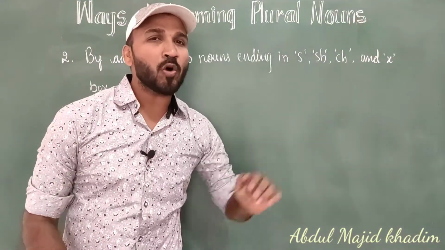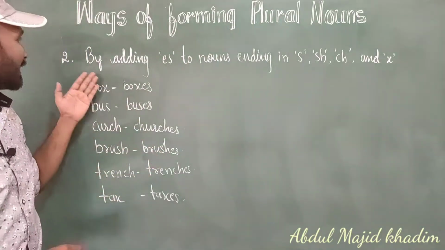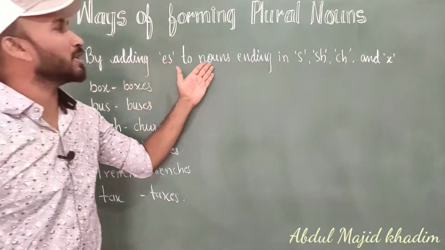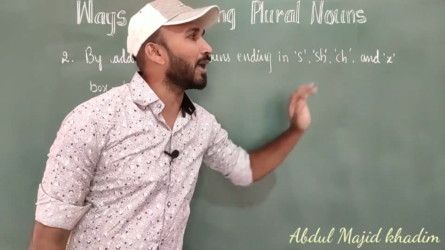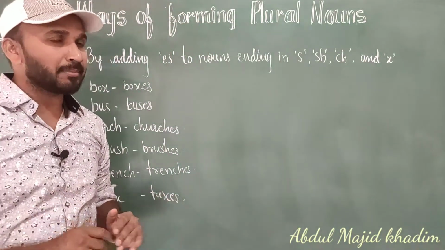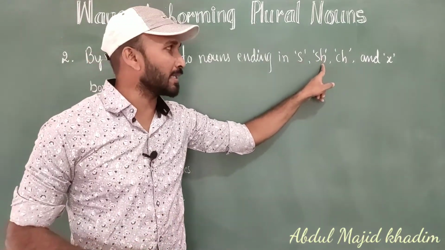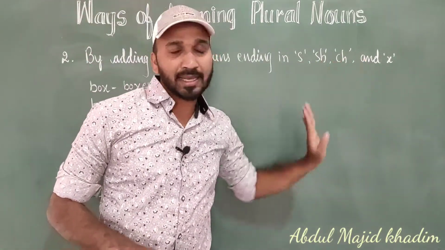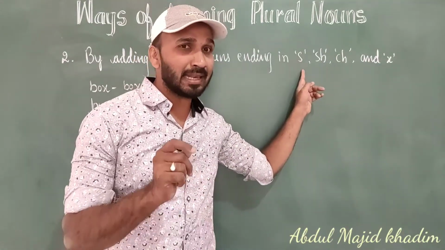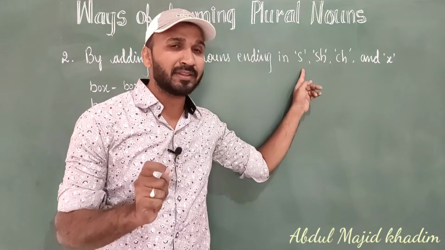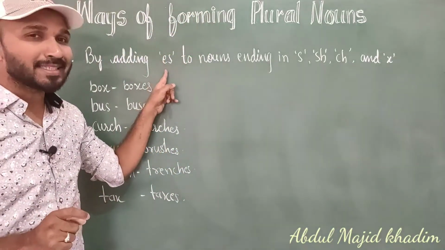Now the second way of changing from singular to plural nouns: by adding es to the nouns ending in s, sh, ch and x. Just keep in your mind that the noun should end with s, sh, ch or x. When it is ending with these letters, at that time what we have to add is es.